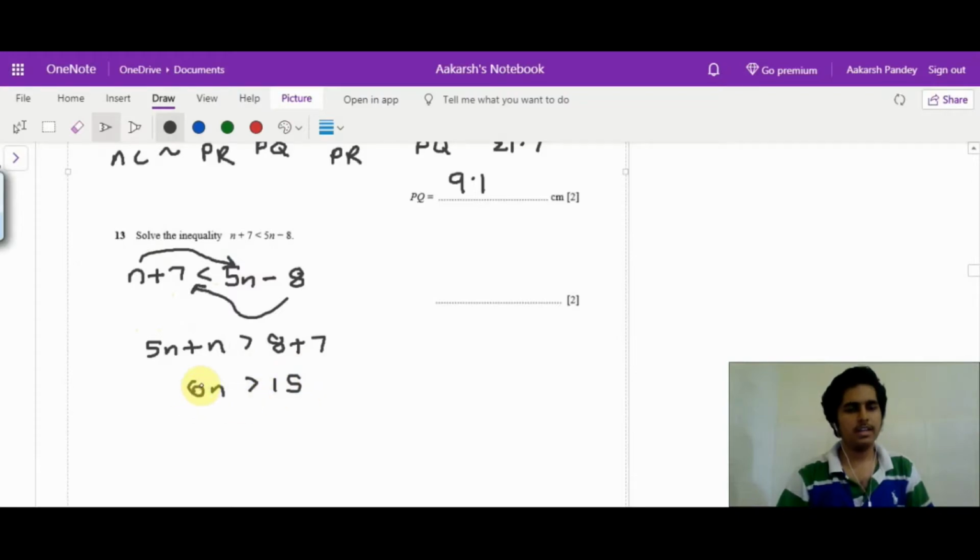Now we can divide by 6. If you divide it further, you can cancel it by 3 and by 5. So n is greater than 2.5.